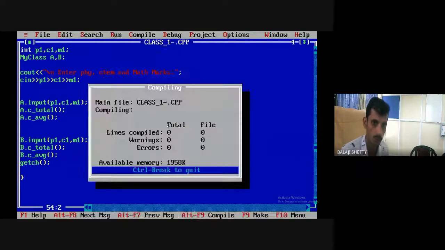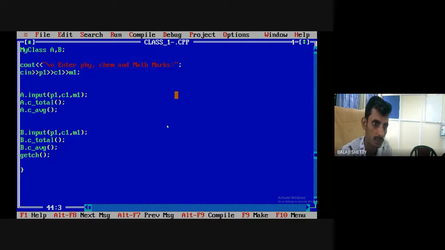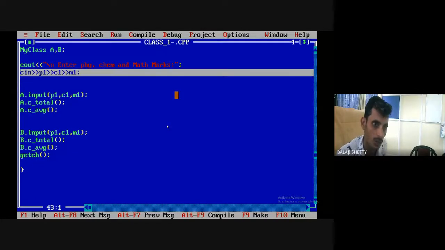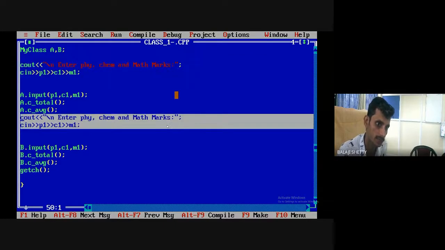Now you have to run the code. Now you get the object and this code 2 times. 23, 34, 34. But what is the problem here? We are passing the same values for physics, chemistry, mathematics for both objects. What should I do? Tell me. Take the input one more time. Physics, chemistry, mathematics marks have been taken only one time, and I'm passing the same parameters here. This is the mistake. These marks are passed again. So what should I do? Simply write the same statement again. That's it.